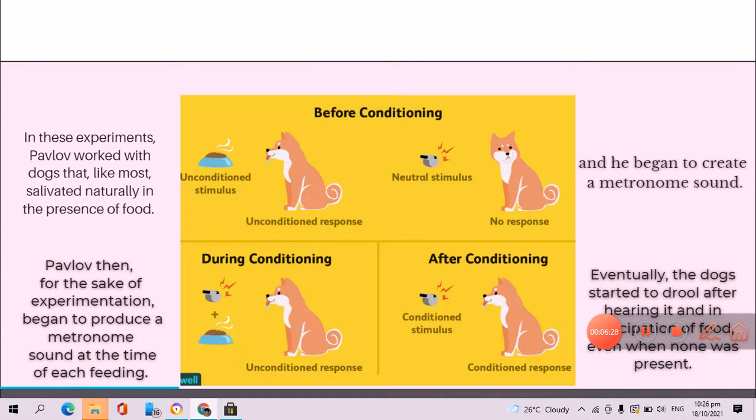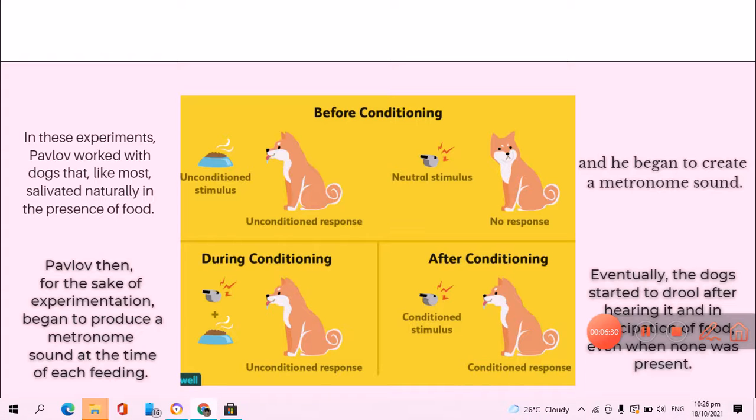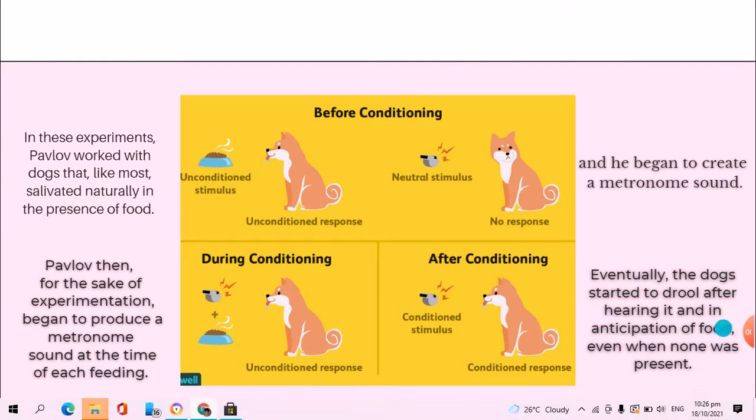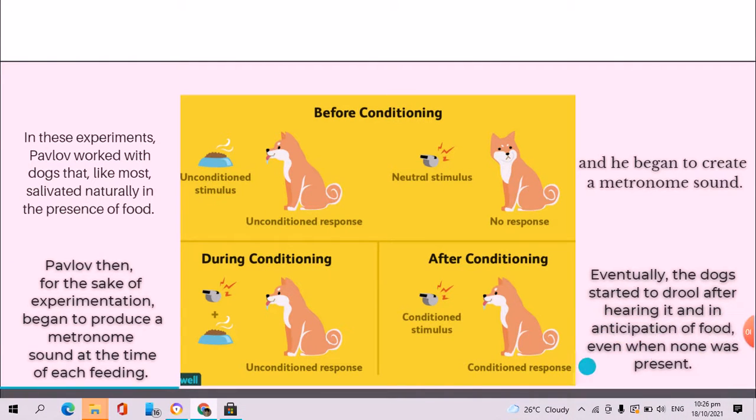Lastly, the third part, after conditioning. Eventually the dog started to drool after hearing the sound, in anticipation of food when none was present.